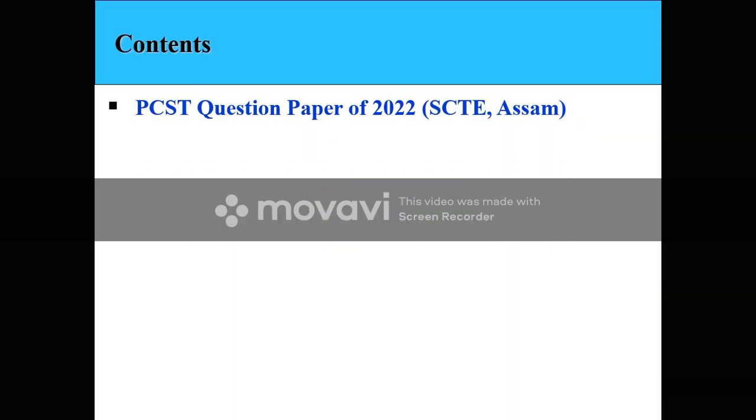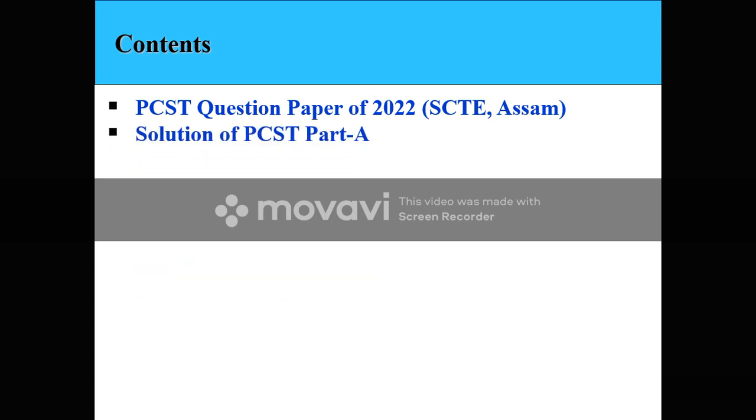As I have already mentioned, today we will discuss the PCST question paper of 2020, which came under the State Council of Technical Education Assam, that means in all Assam Polytechnic examinations.